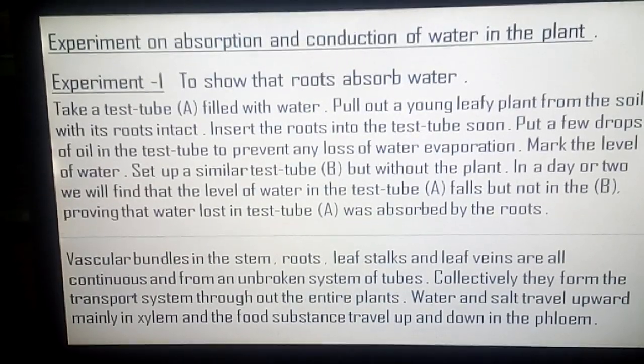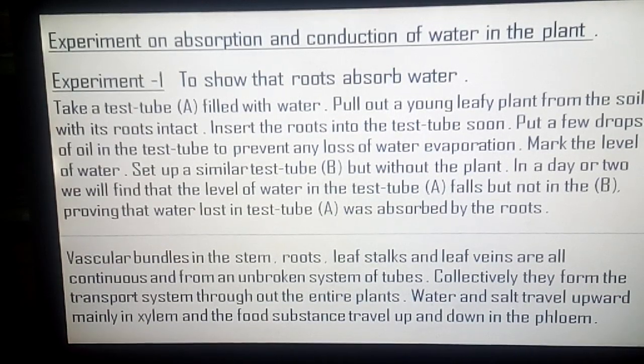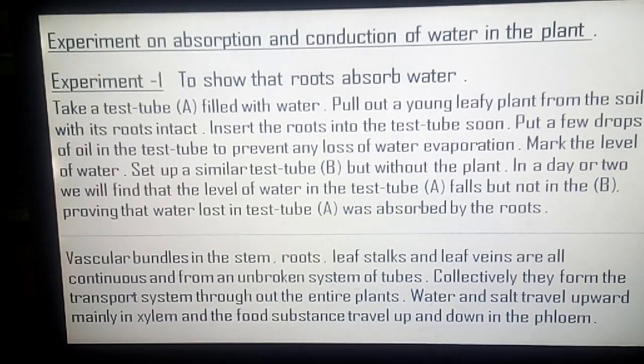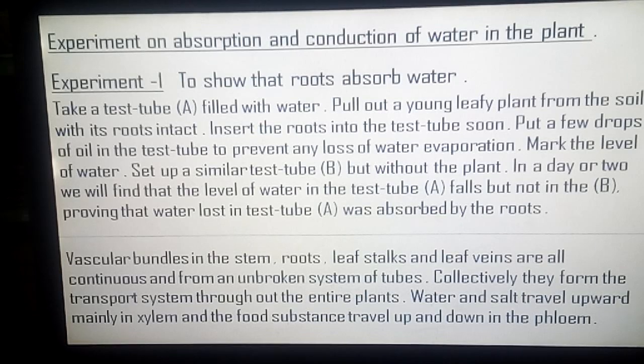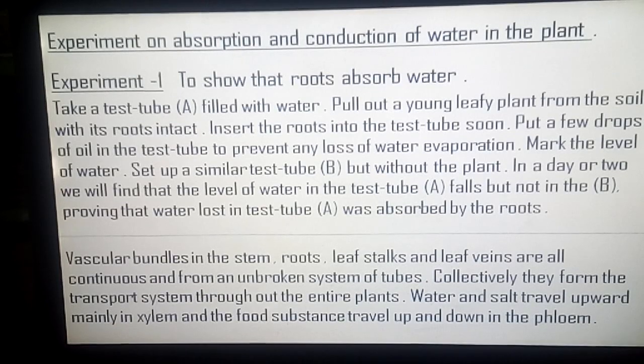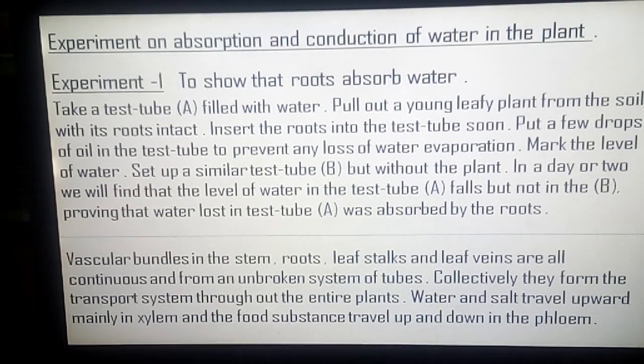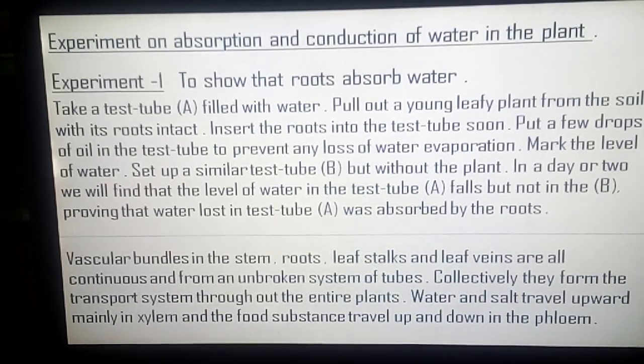Now, an experiment to show that roots absorb water. Take a test tube A filled with water, pull out a young leafy plant from the soil with its roots intact, and insert the roots into the test tube as shown. Put a few drops of oil in the test tube to prevent any loss of water by evaporation. Mark the level of water. Set up a similar test tube, B, but without the plant. In a day or two, we will find that the level of water in test tube A falls but not in B, proving that the water lost in test tube A was absorbed by the roots.